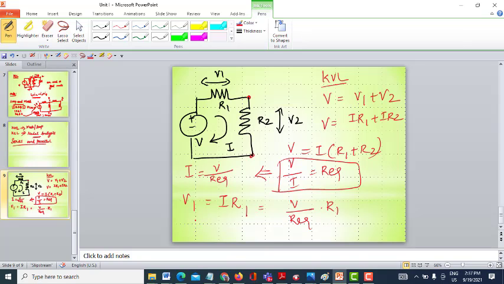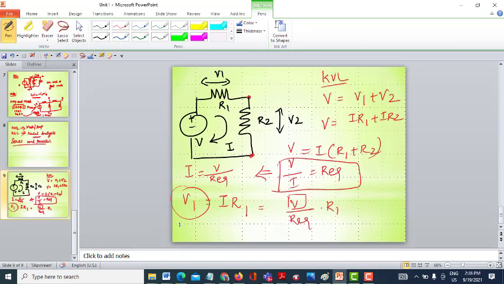So what I can say here is, when circuit elements are connected in series and I need to find the voltage across any element, it is nothing but the total voltage applied to the circuit, into that particular resistance across which I need to find the voltage, divided by the sum of the resistances, because R equivalent is nothing but R1 plus R2. This is nothing but the equation for the series connection of circuit elements.